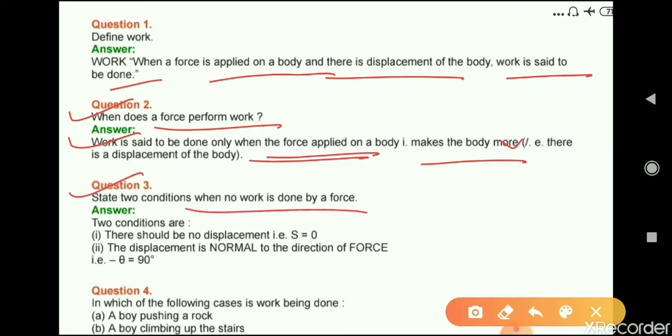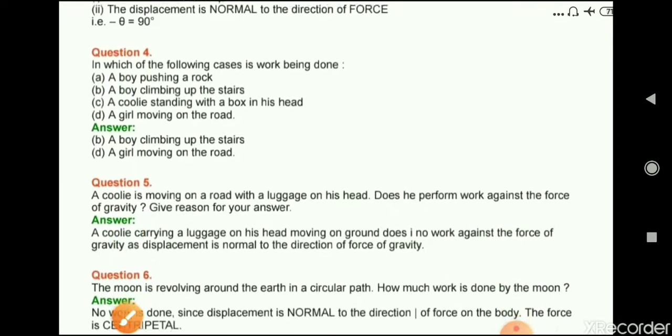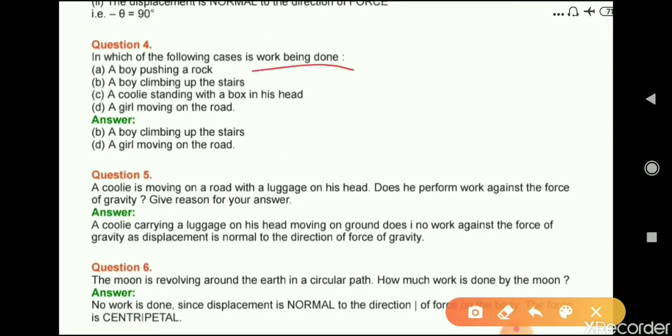Question number 3. State two conditions when no work is done by a force. So the two conditions are: first, there should be no displacement, that is S equals 0, and second, the displacement is normal to the direction of force, that is theta equals 90 degrees. Question number 4. In which of the following cases is work being done? A, a boy pushing a rock; B, a boy climbing up the stairs; C, a coolie standing with a box on his head; and D, a girl moving on the road. So the answer is B, a boy climbing up the stairs, and D, a girl moving on the road.